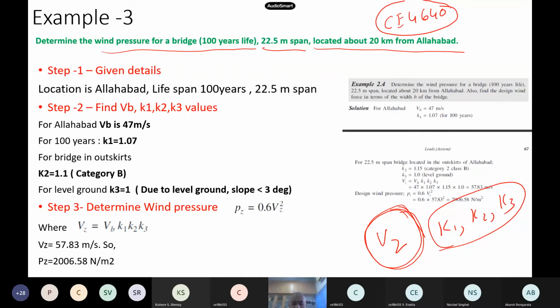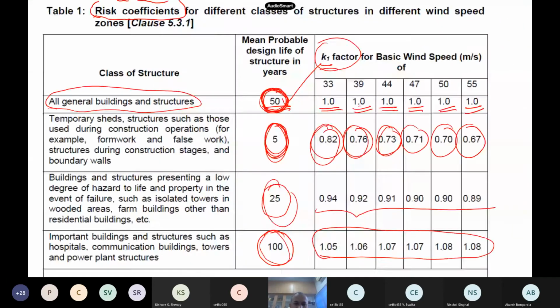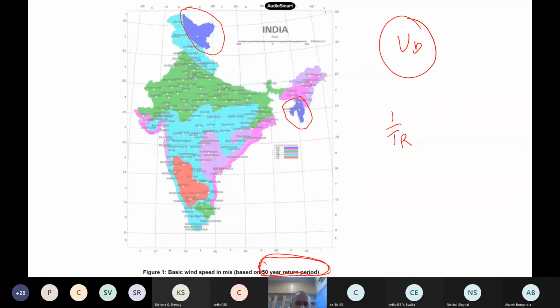Okay. So these are the numbers. So now for Allahabad, to calculate this Vz, you should know VB. So this should come from the map. Okay. So if I see this map, say, Allahabad is located where? You can see this. So what is the wind speed for Allahabad?